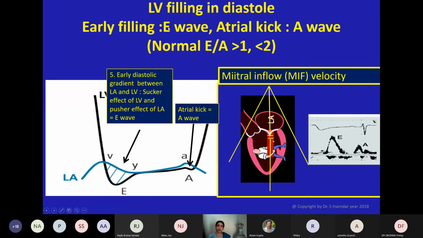And as we are measuring E prime, that is the wave of tissue movement, in a similar way, a blood velocity is measured at the tip of the mitral valve, and that is known as E wave. And whenever atrial kick happens, the velocity which happens in blood at the tip of the mitral valve is known as A wave. And normal E by A is more than 1 and less than 2. So these all depend on the pressure gradient between left atrium and left ventricle. And that is why we take these waves into consideration while coming to diagnosis of left atrial pressure.